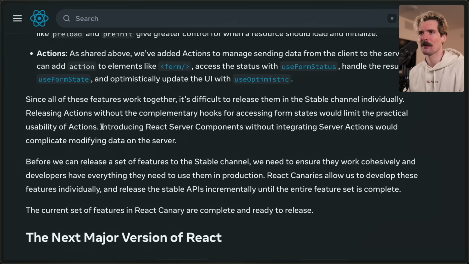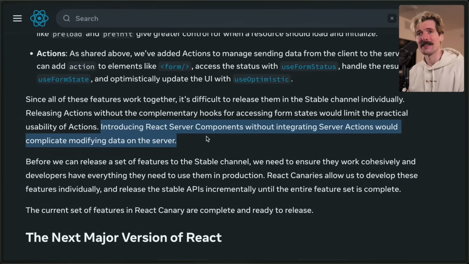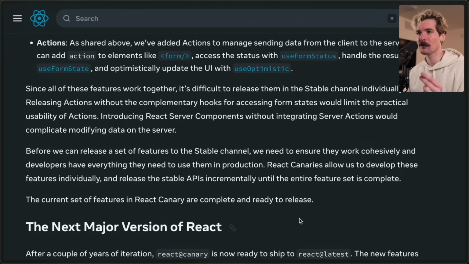As someone who shipped server components without server actions, God bless TRPC. Before we can release a set of features to the stable channel, we need to ensure they work cohesively and developers have everything they need to use them in production. React Canaries allow us to develop these features individually and release the stable APIs incrementally until the entire feature set is complete. The current set of features in React Canary are complete and ready to release.